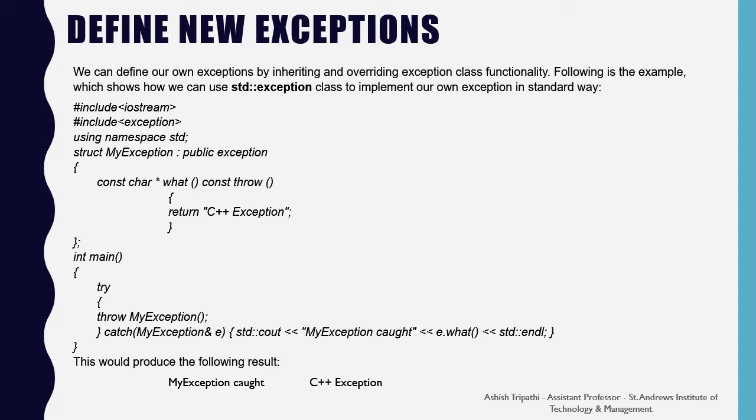Inside the main, we have a try block which consists of a statement throw MyException. So in this statement, we are just calling the MyException structure. Then we have a catch block which is holding the MyException type and it is generating a standard output like MyException caught and also calling the what function from the MyException so that we have the following result as MyException caught and C++ exception.